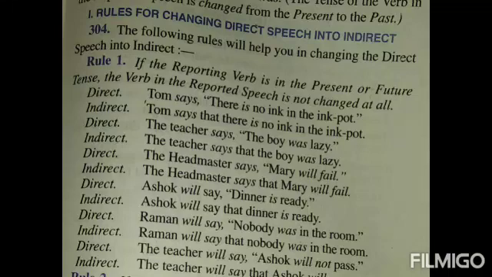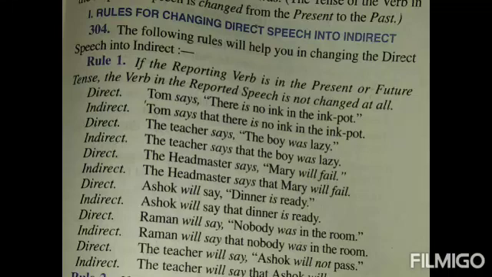If the reporting verb, meaning the one written outside the inverted commas, is in the present or future tense, the verb in the reported speech is not changed at all. Meaning the tense in the reported speech will not change when the reporting verb is in present or future tense.